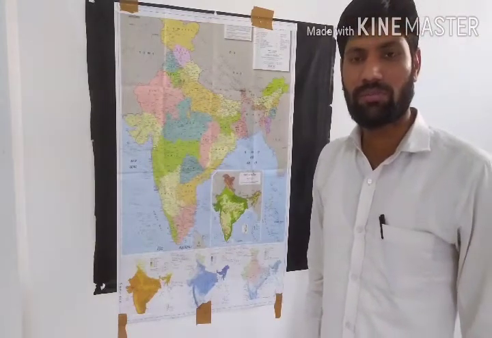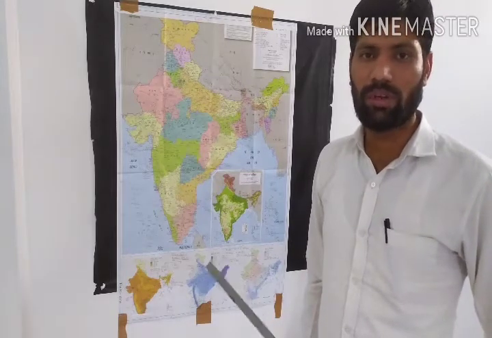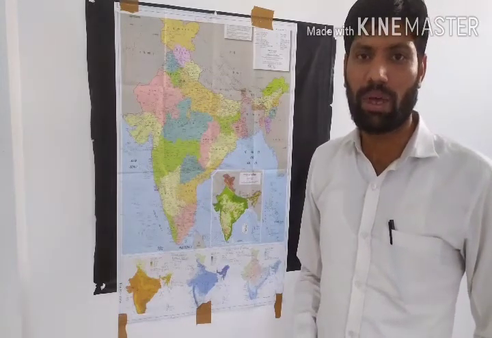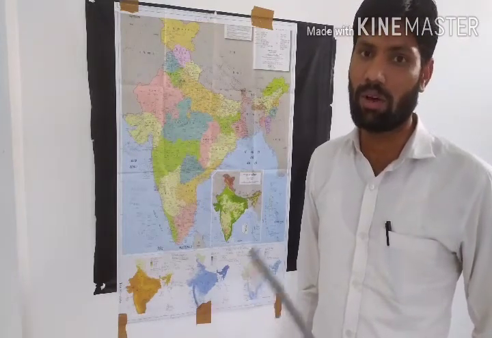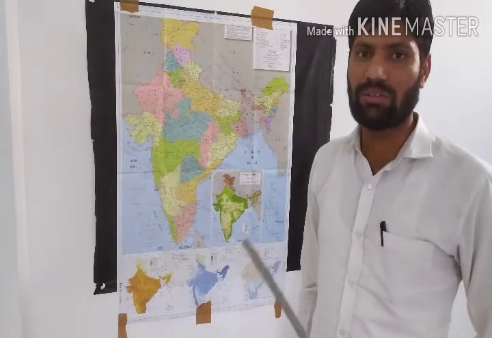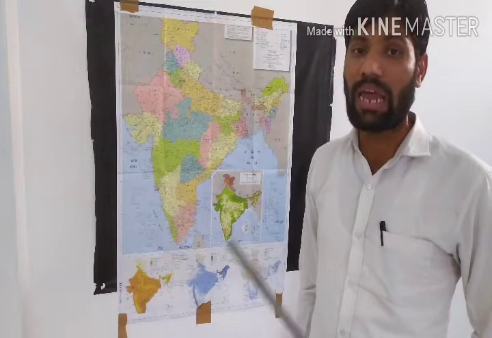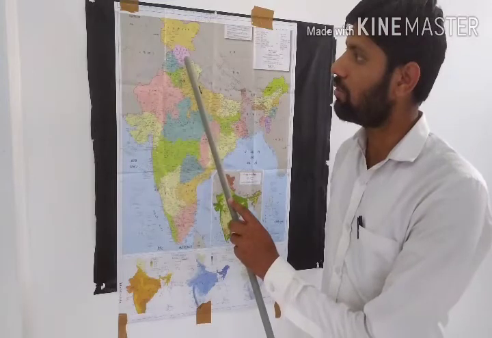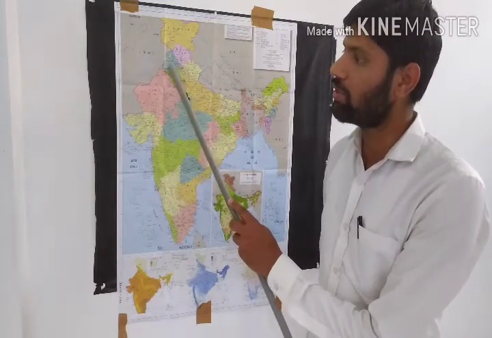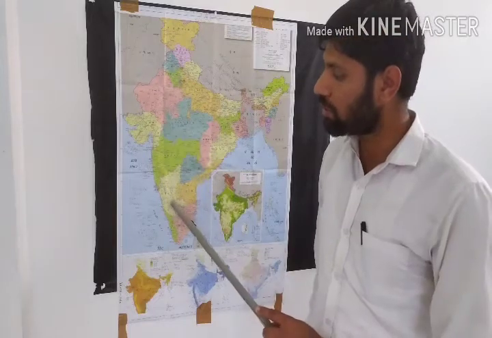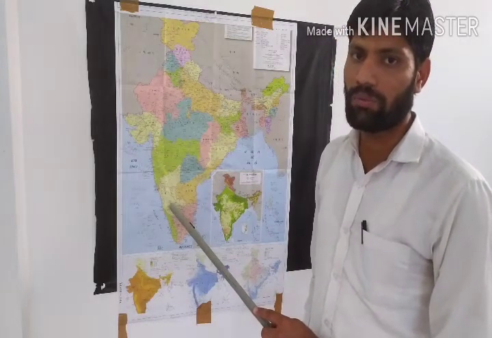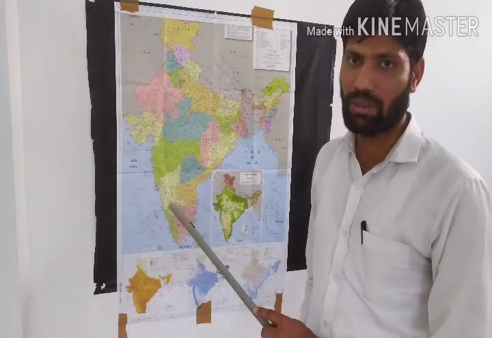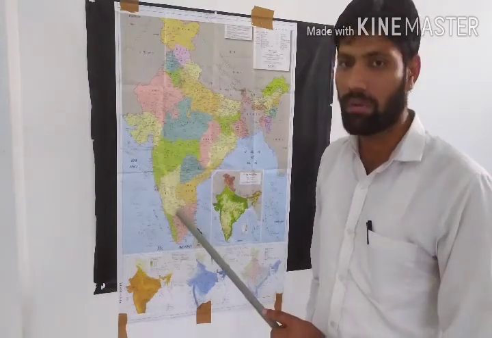So now we have to start with the chapter biodiversity and its conservation. There are two terms. One is diversity and second is biodiversity. Diversity means different forms of anything or any object. Suppose we are taking the example of food. There is a different kind of food in Himachal Pradesh, there is a different kind of food in Punjab, and the food is totally different in South India. So we can say this is a type of diversity.